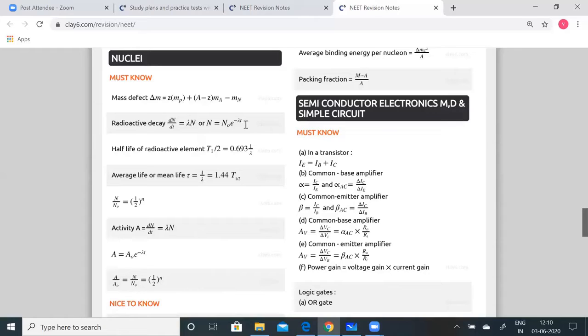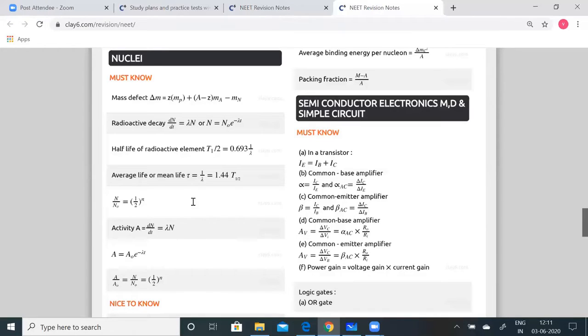Next is the half-life of a radioactive element: T half is given by 0.693 by lambda. As I told you, lambda is the decay constant. Average life or mean life tau is equal to 1 by lambda, which is equal to 1.44 times the half-life T half. N by N0 is equal to 1 by 2 to the power n. As I told you, you have different formulae now, and you will have to analyze yourself which formulae has to be applied. So go through the problems.